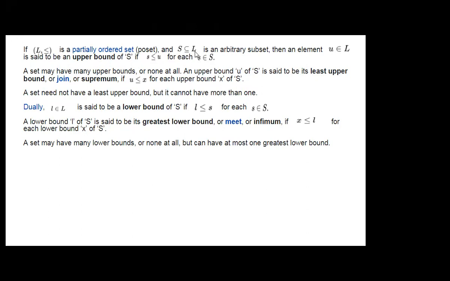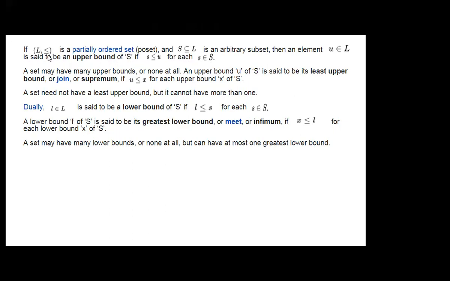S is a subset of L. Then an element U belonging to L is said to be an upper bound of S if s is less than or equal to U for each s belonging to S. Now see here, one by one we will see.